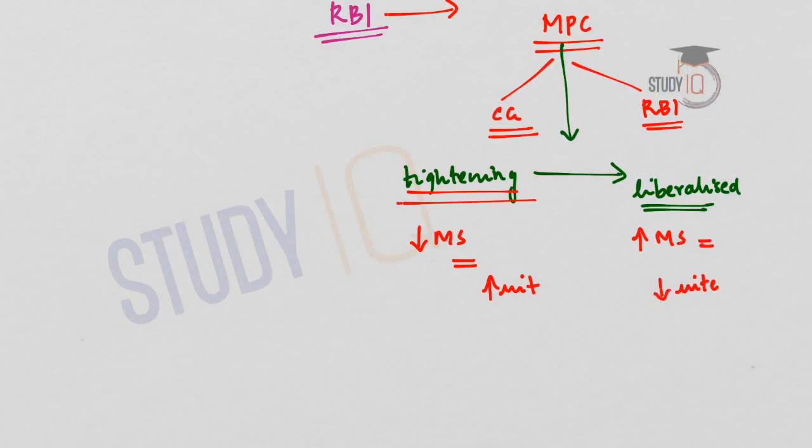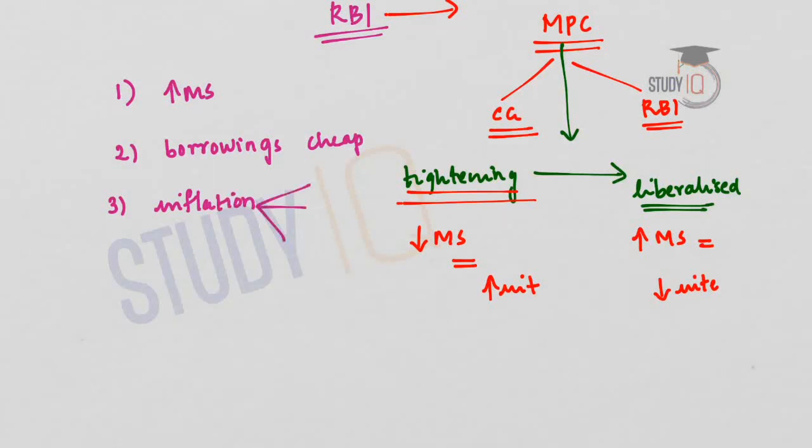So, what will be the effect of this on the economy? First of all, the money supply will go up. Secondly, borrowings will become cheaper. And thirdly, increased money supply will increase the rate of inflation in the economy. Remember, a moderate level of inflation is necessary to boost growth in the economy, and it can be within a range of 2 to 4%. Now, in the case of India also, the rates of inflation had gone down. That is the reason the MPC has adopted a liberal monetary policy stance.